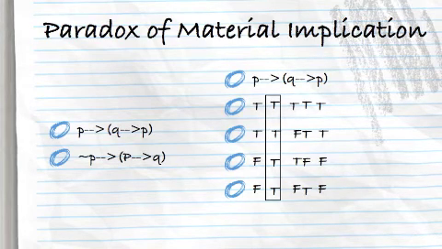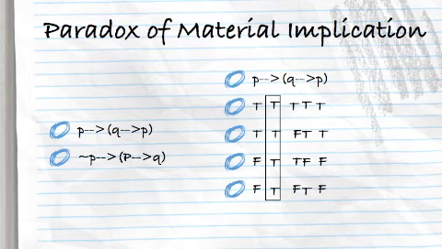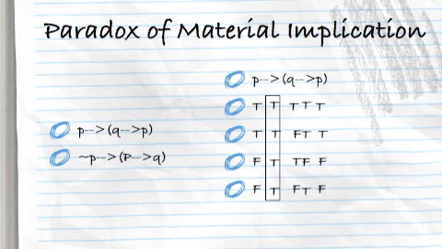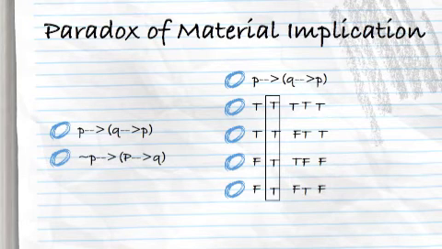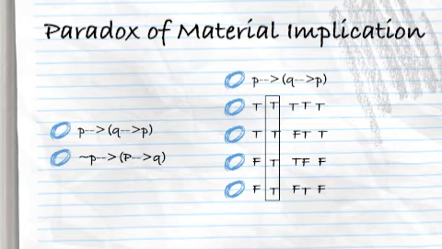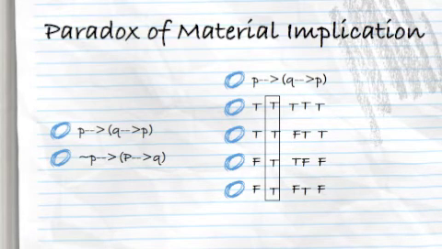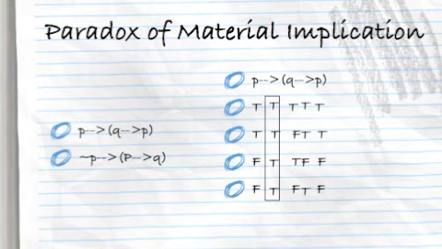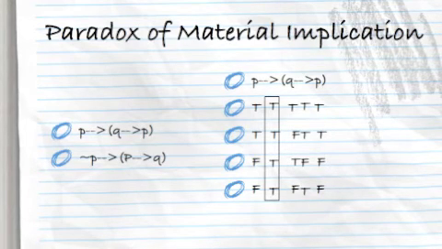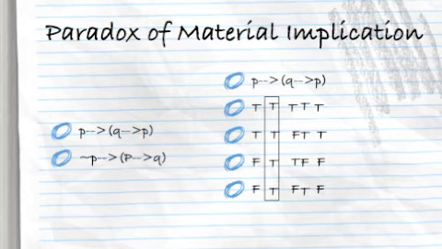Then if we compute the truth value for the main operator there, that's true, true is true, true, true is true, false, false is true, false, true is true. And so we see that this sentence is a tautology. It's always true. It's impossible to make it false. But that seems a bit weird. Just because something is true, why should any random thing entail that thing? That's a weird thing.